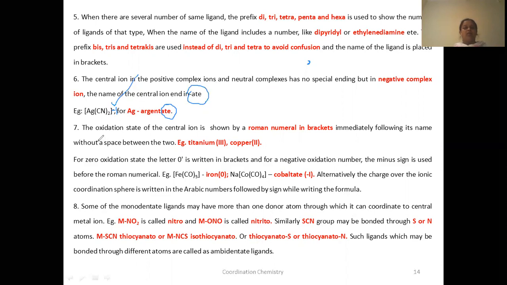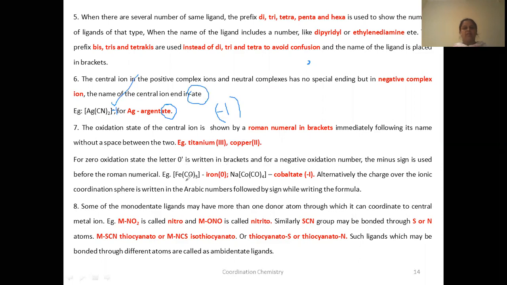Now the oxidation state of the central ion is shown by a Roman numeral in brackets. Here the charge is -1, so you indicate it like this, with a Roman numeral in brackets. A few examples: titanium(III), copper(II), whatever the charge is. Even if the charge is 0, you have to indicate it in the brackets.